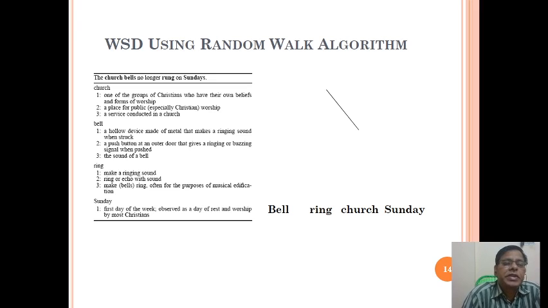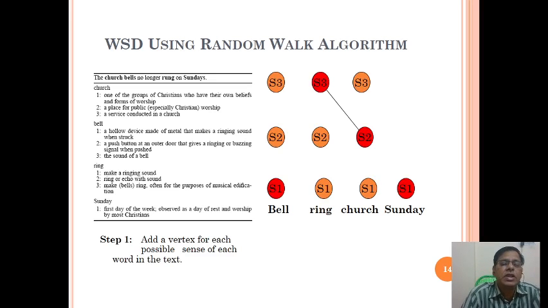So church is related to one of the groups of Christians who have their own belief and forms of worship. The second one is a place for public, especially Christian, worship. The third one is a service conducted in a church. Okay, so church has three senses.